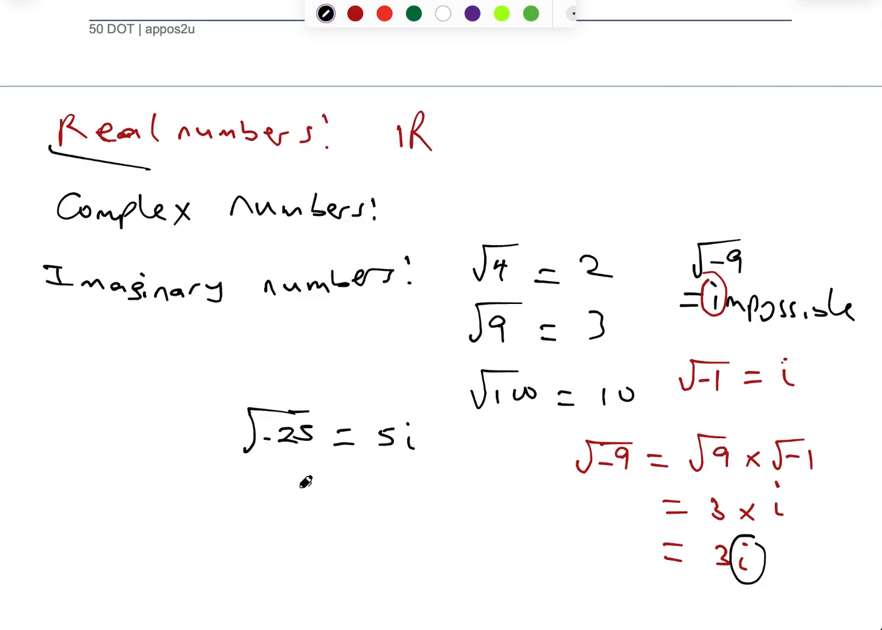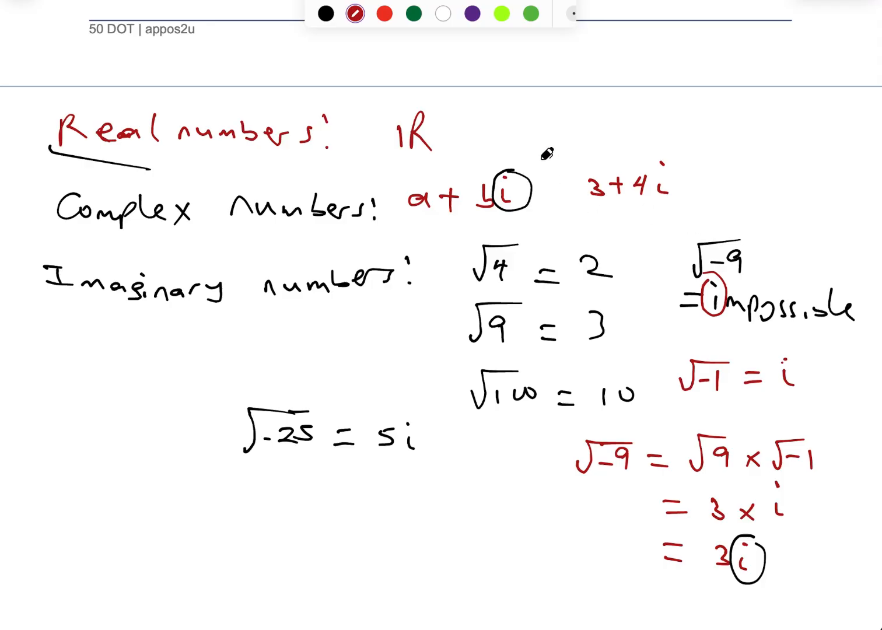5i. That is, the square root of 25 is 5, then i is the square root of negative 1. So that is how you deal with imaginary numbers. Complex numbers are numbers that you can write in this form: a plus bi. Now this i represents the imaginary number, such that a and b are any of the numbers that we know, rational or irrational. So for instance, 3 plus 4i is a complex number.